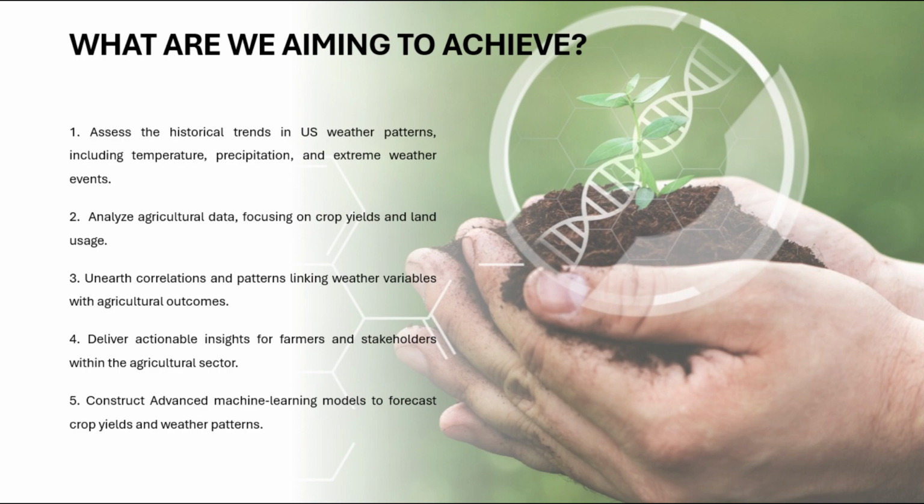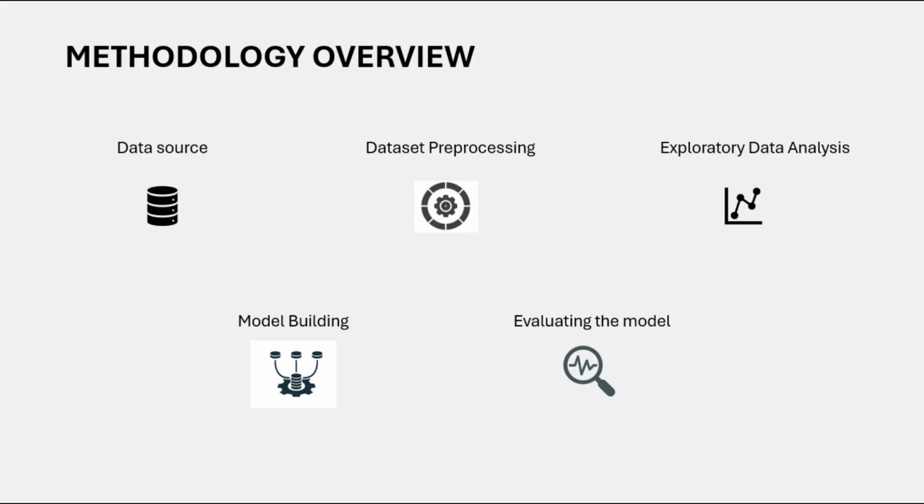Now coming to the methodology overview. Data sources: we collected weather data from the National Centers for Environmental Information, that is NCEI, and agriculture data from the National Agriculture Statistics Service, that is NASS. And dataset pre-processing: we clean the data by handling missing values, outliers and errors.